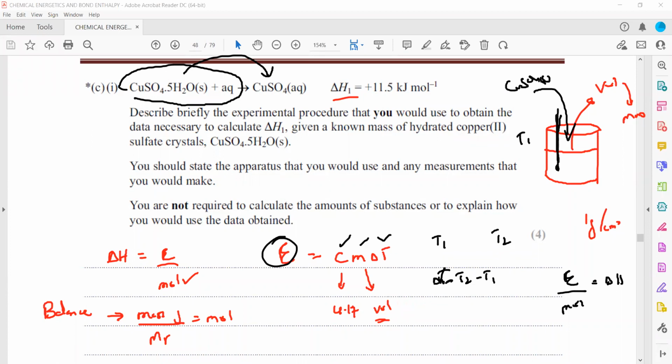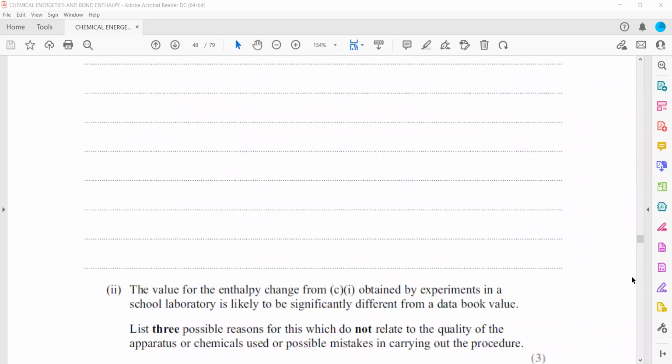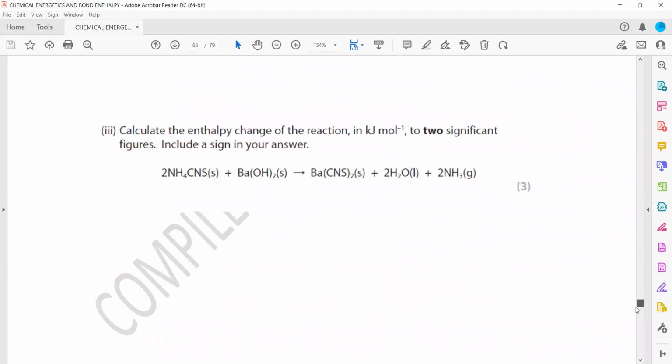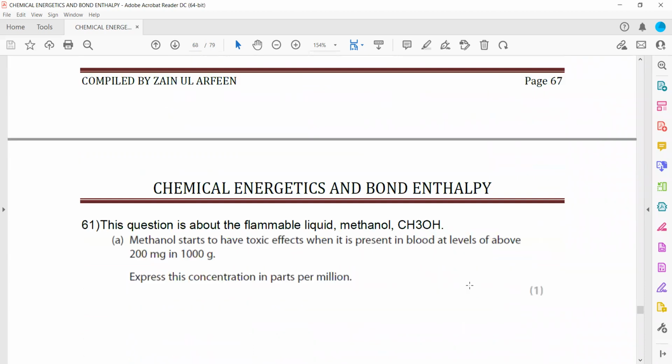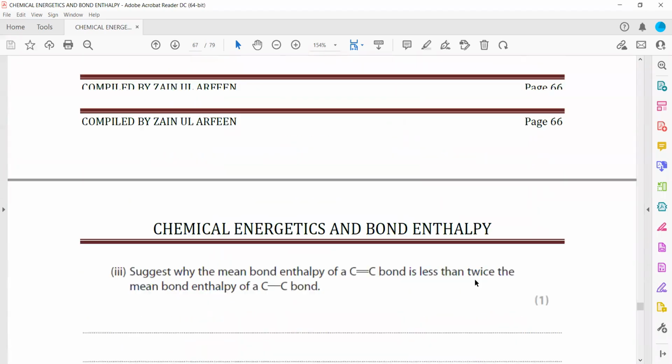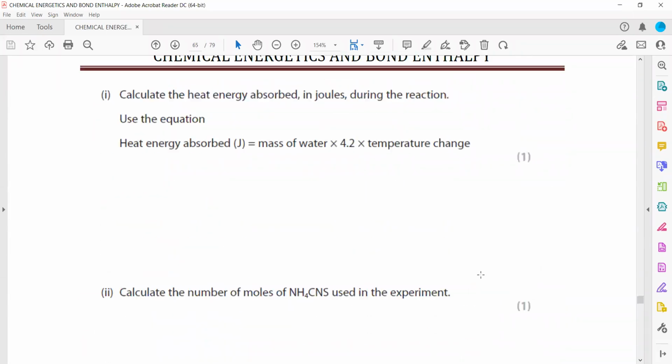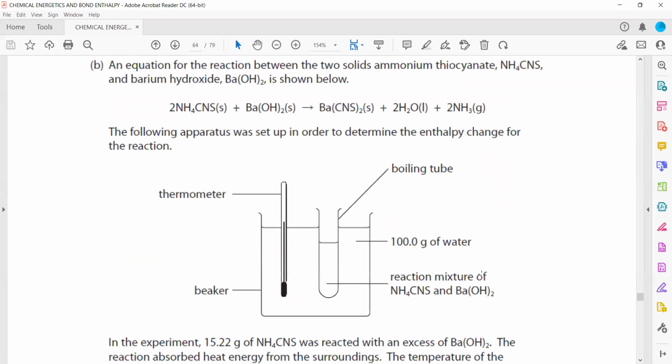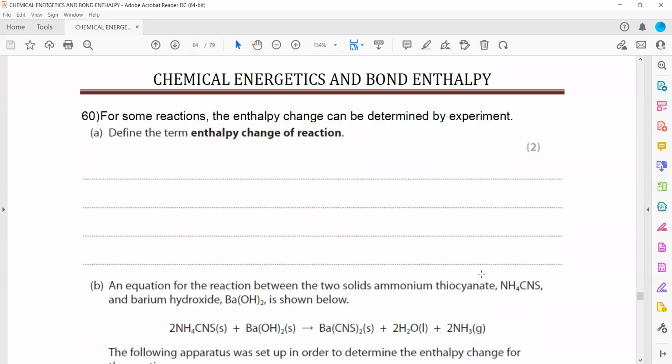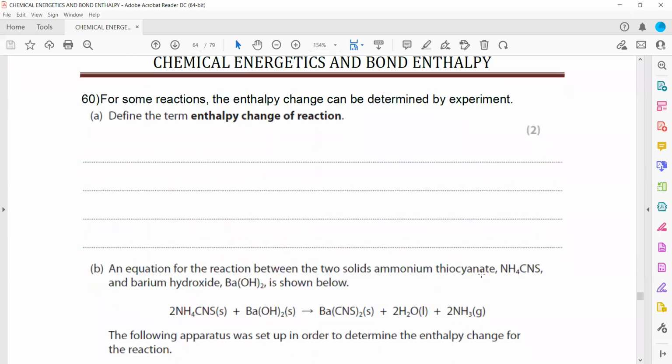Okay. Then question 60 part A. Define the term enthalpy change of a reaction.